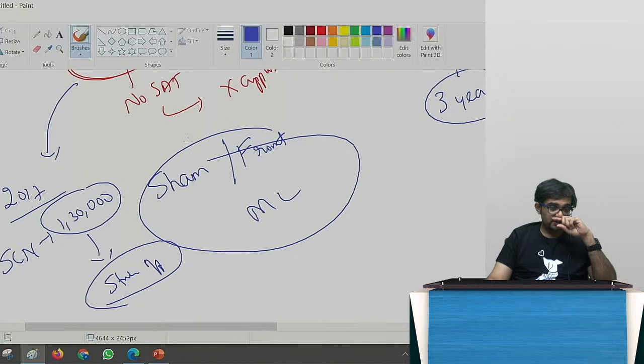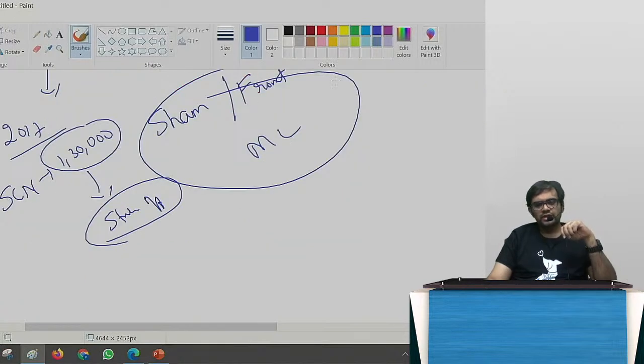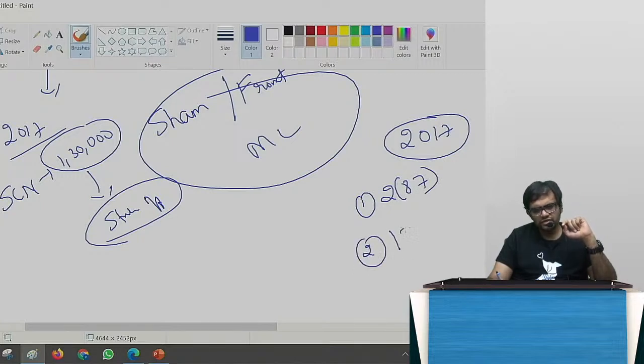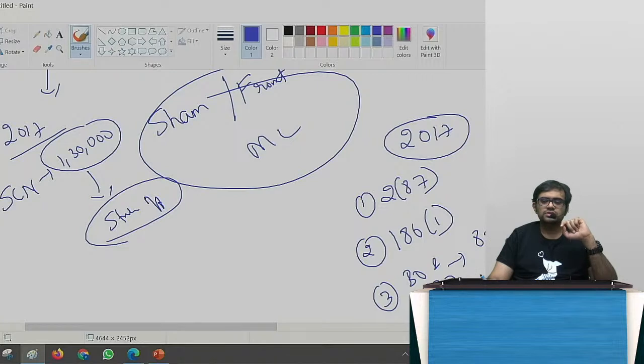So when this happened, guys, government also decided that there are so many sham companies in India. So they created a foundation, again in the Companies Amendment Act 2017, by speaking about layers of companies in clause 87, layers of subsidiaries, layers of investment companies under 186(1), and third one, beneficial owner and significant beneficial owner under 89 and 90. Sir, all these things are there for my syllabus, sir? Yes, sir.